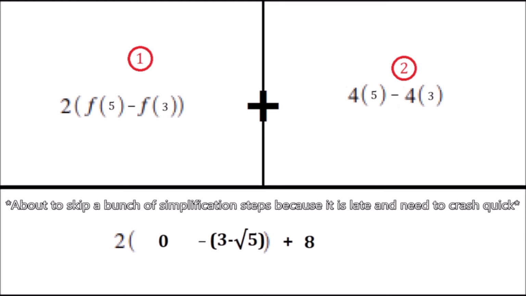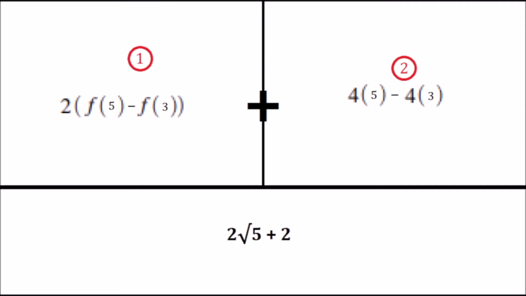So adding all like terms, the last thing we are left with is 2 radical 5 plus 2. Alright guys, let me carry on from here.